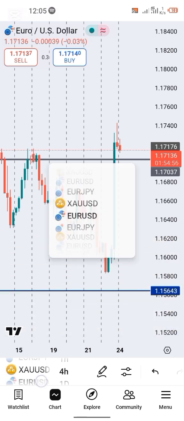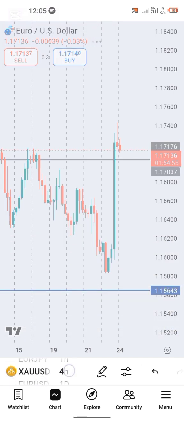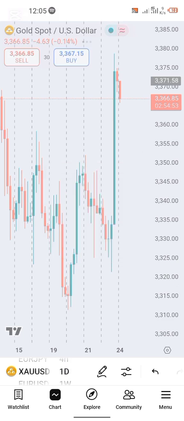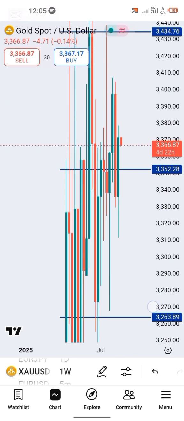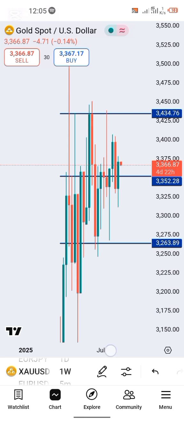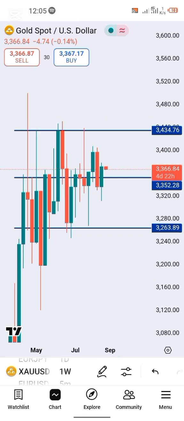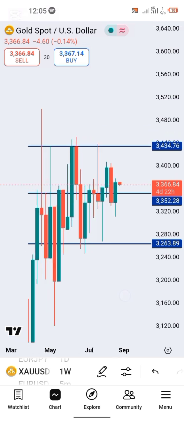Now, I'll be starting my outlook with XAUUSD. It is the chemical symbol for gold, as most of you know it. I like to call it XAUUSD. I'll be very fast on this one because there's not much to say. Our previous outlook is still playing out, so we just build on that. Alright, so now this is XAUUSD.